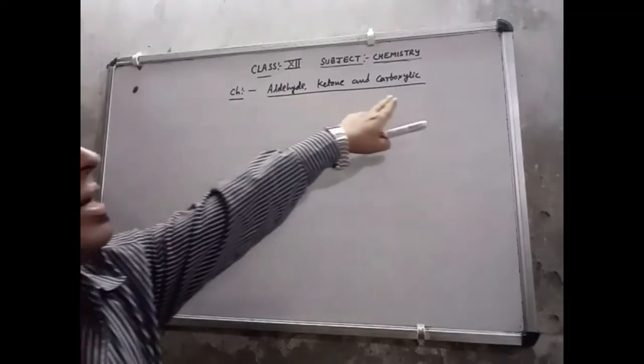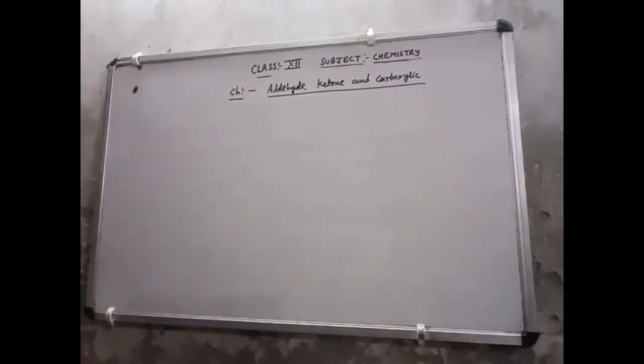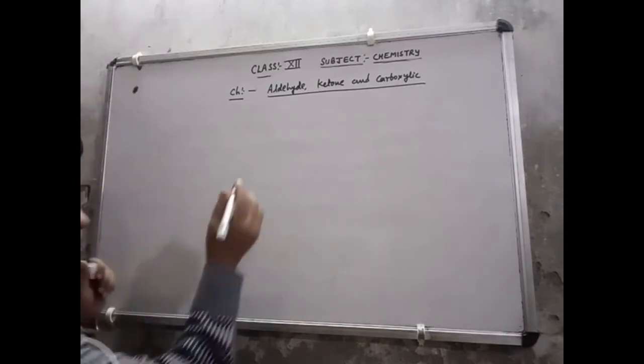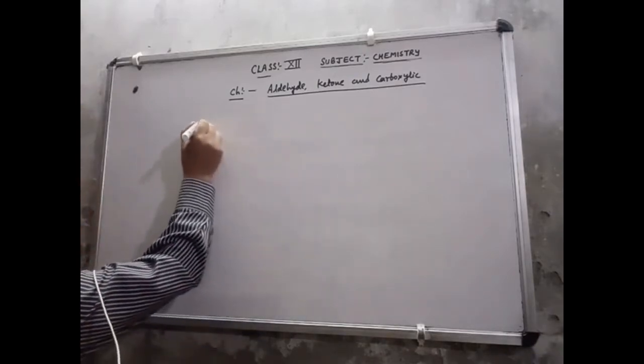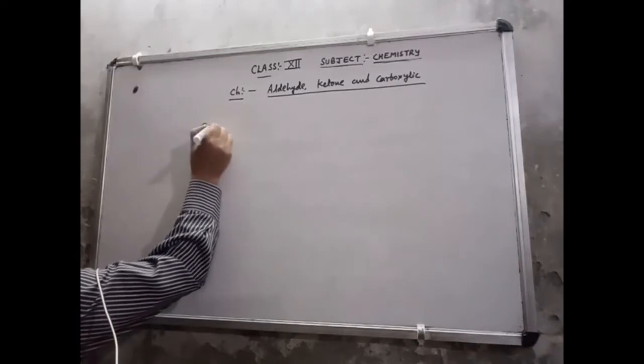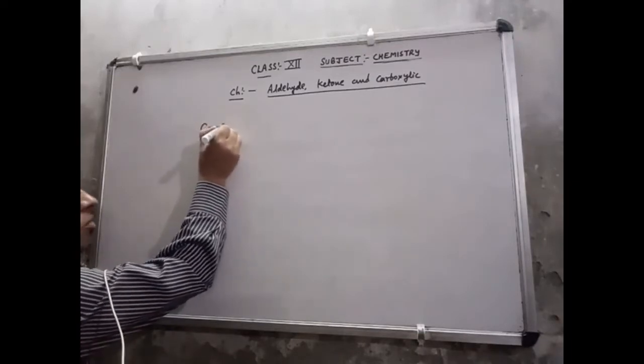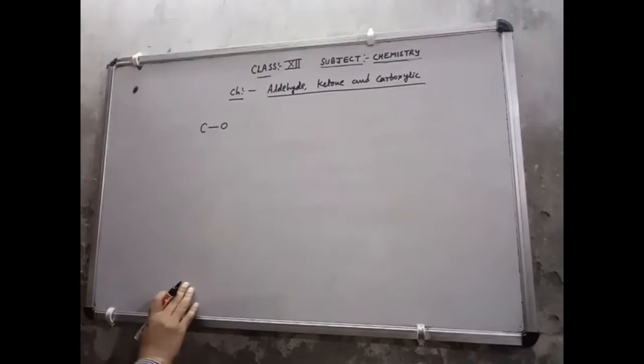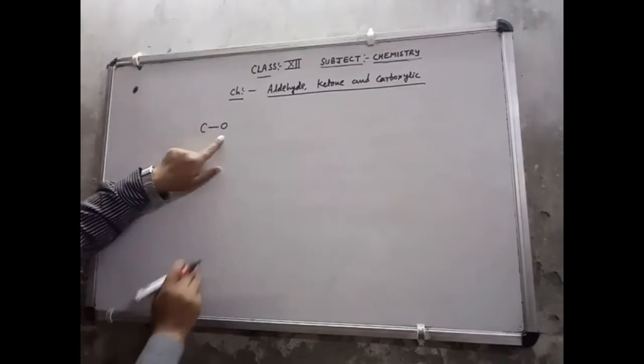Today I will discuss the next chapter of class 12 chemistry, that is aldehyde, ketone and carboxylic acid. In my previous video I discussed the chapter alcohol, phenol and ether. If you know about alcohol, phenol and ether, then you have seen one common thing: in all the compounds the bond between carbon and oxygen was a single bond.